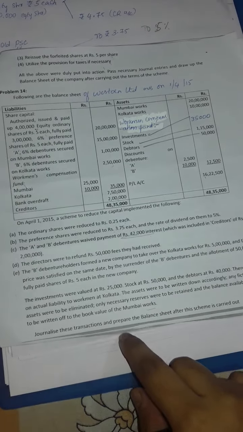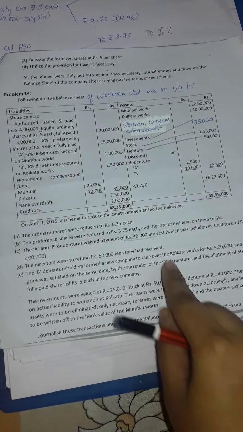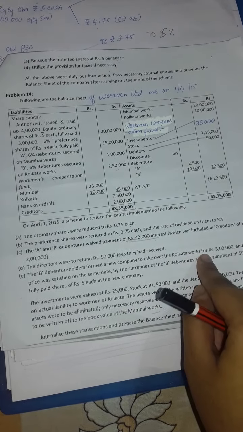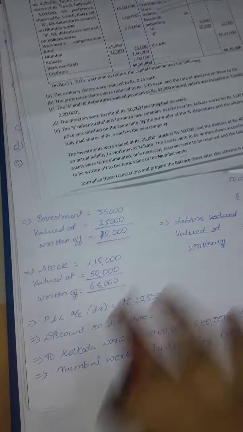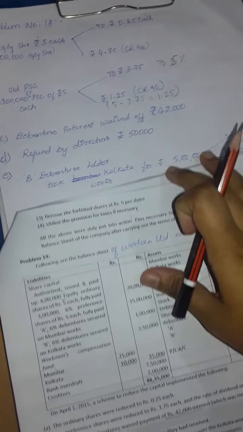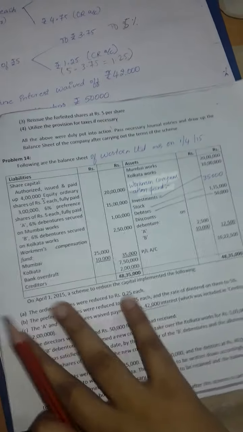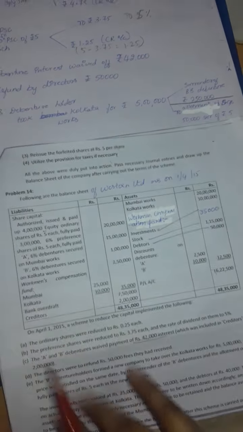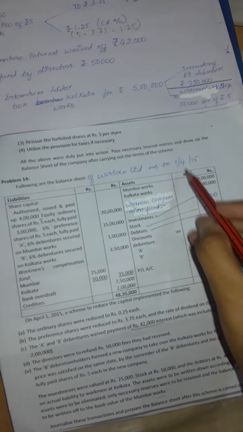Next is, the B debenture holders formed a new company to take over the Kolkata work. So the B debenture holder has decided to form a new company, and for that purpose he has decided to take over 5 lakh worth of Kolkata work.